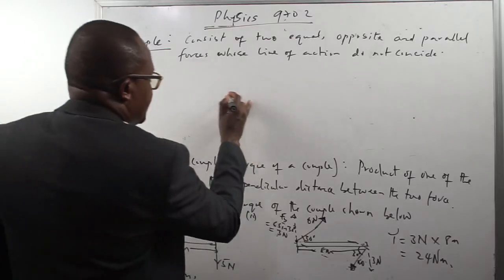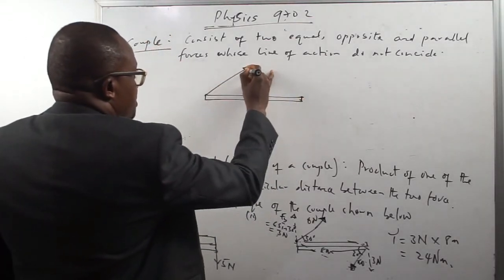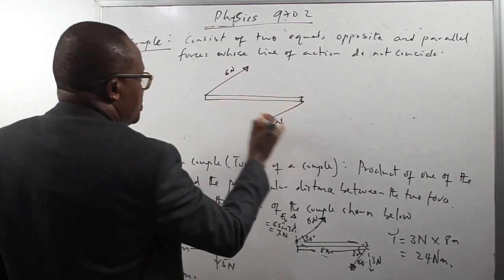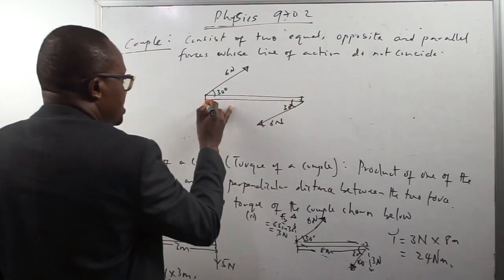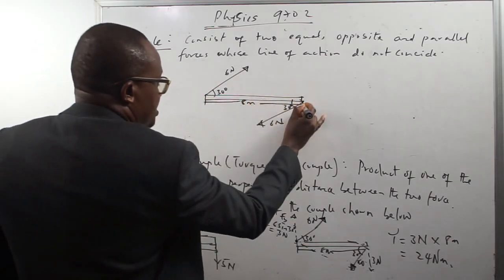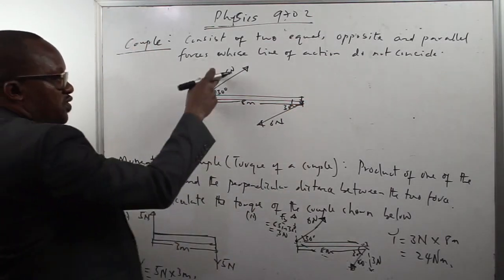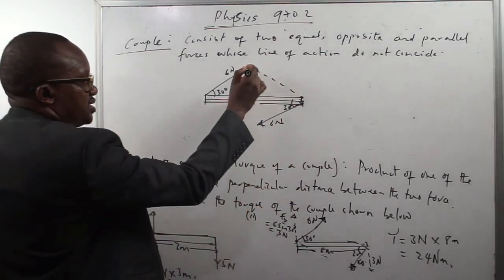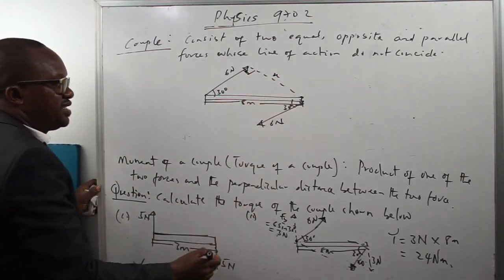So what we are saying is this: you have this. This is 6 newtons. This is also 6 newtons. This 30 degrees, 30 degrees. This is 8 meters. So the couple is also the product of one of these forces and the perpendicular distance between the two forces, which is this distance. So let's say this distance is x. How do I find this x?